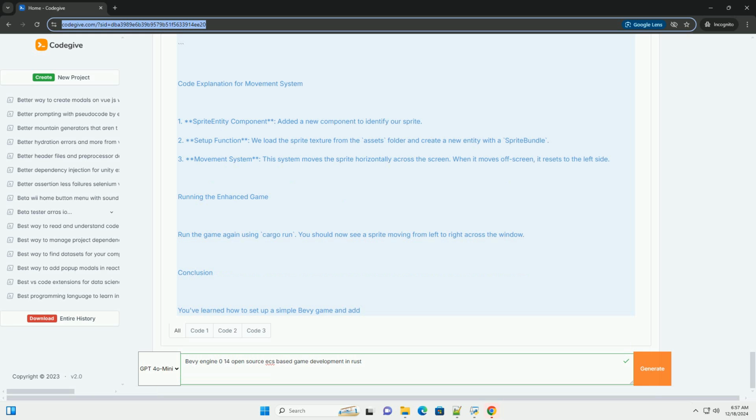.add_plugins(DefaultPlugins). .insert_resource(WindowDescriptor, title: Hello Bevy.to_string, Default. .add_startup_system(setup). .add_system(hello_world_system). .add_system(movement_system). .run(). fn setup, mut commands, asset_server: Res<AssetServer>, mut materials: ResMut<Assets<ColorMaterial>>.